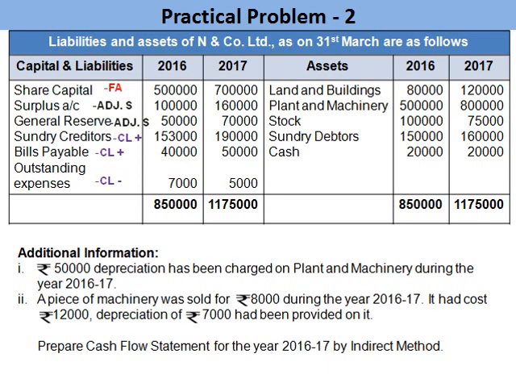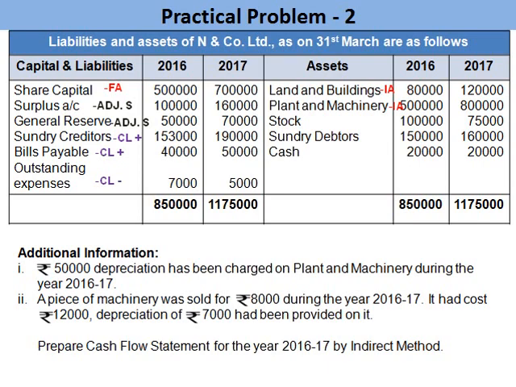In asset side, land and building, it is an investing activity. In 2016 80,000, in 2017 1,20,000, so 40,000 increased, that means purchased 40,000 worth land and building during the year. So it is a cash outflow in investing activity. Plant and machinery, it is also investing activity. In 2016 5 lakh, in 2017 8 lakh, so 3 lakh increased, it is also cash outflow in investing activity.